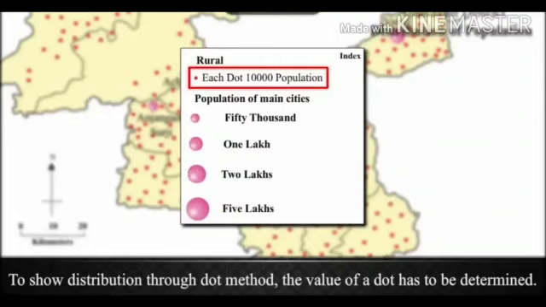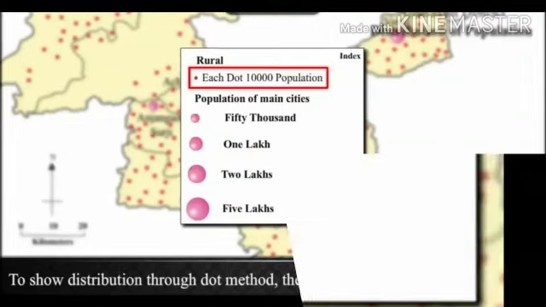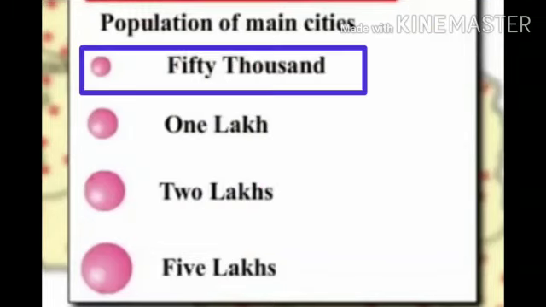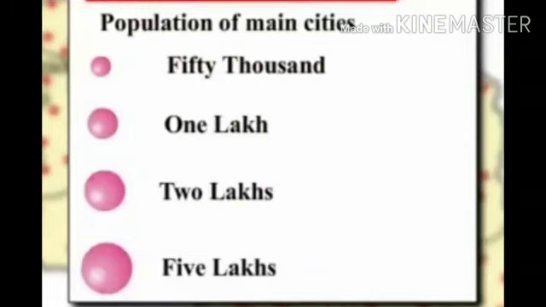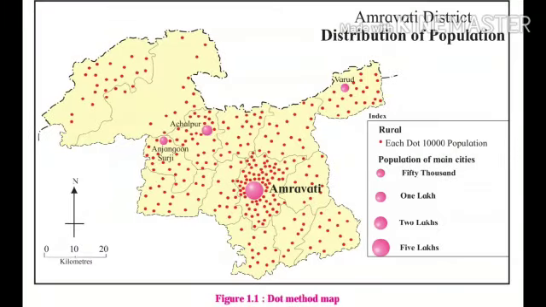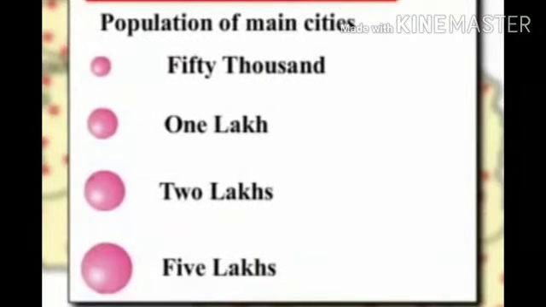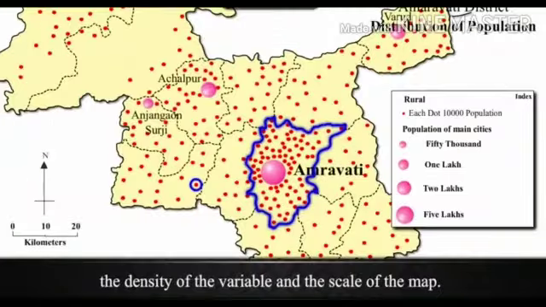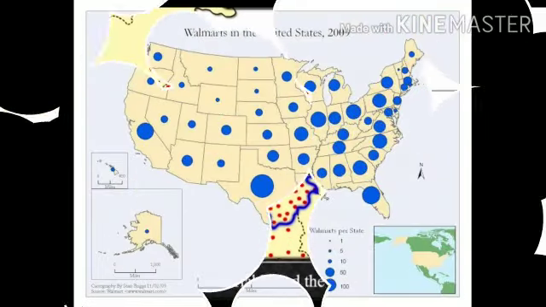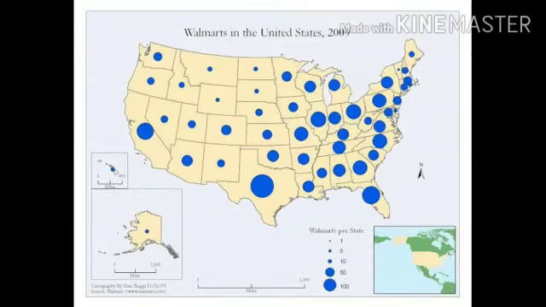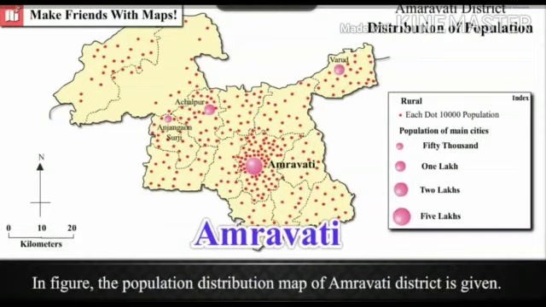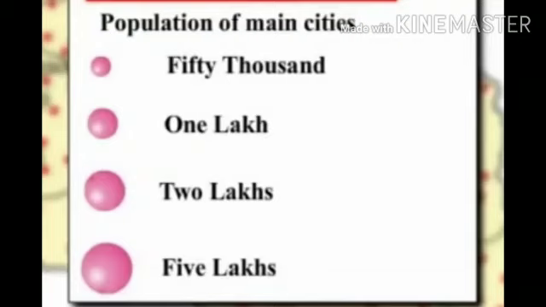To show distribution through dot method, the value of a dot has to be determined. To do that, the lowest and the highest values of a given variable in a region are taken into consideration. Accordingly, the number of dots is determined. Also, we need to consider the size of the dot, the density of variable and the scale of the map. The number of dots to be given for the value of the variable in each sub-administrative unit needs to be decided first.